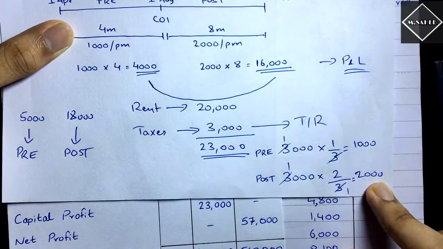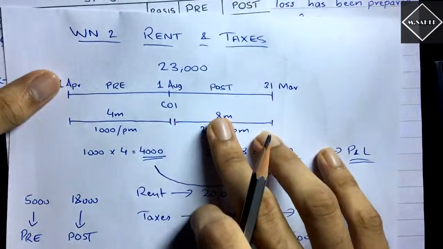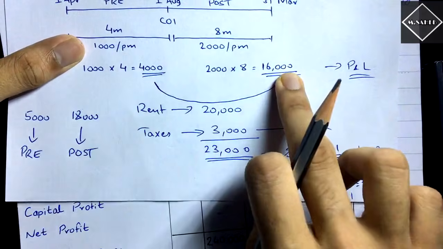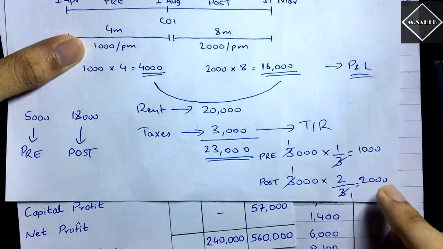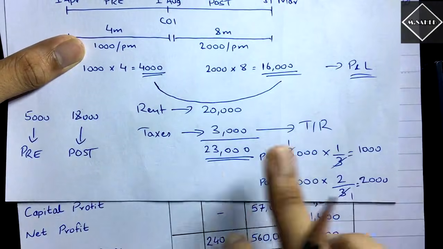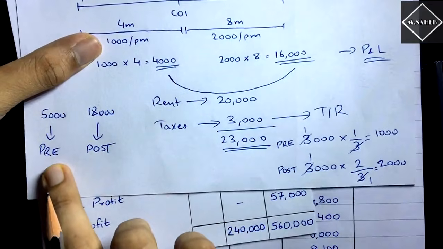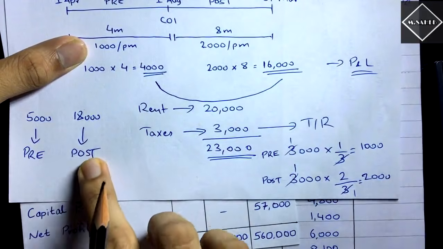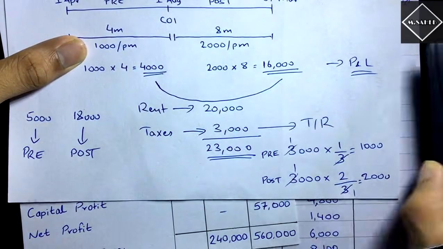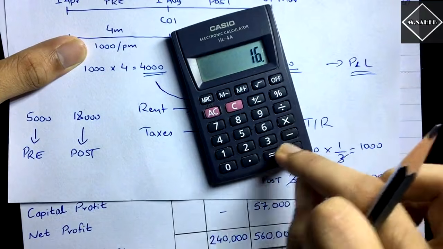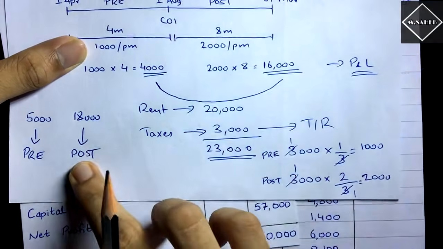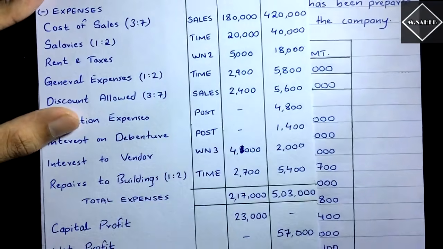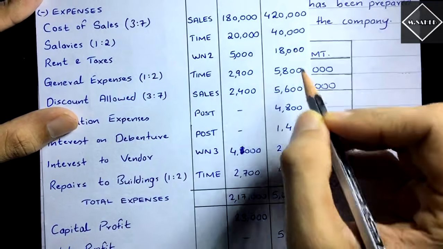the taxes of the post-period is 2,000. Now here rent and taxes are combined, so you can keep them separate also. First you can take rent 4,000 and 16,000, and then take taxes separately, 1,000 and 2,000, in the pre and post columns, or you can combine them: 4,000 plus 1,000 will go to pre, and 16,000 plus 2,000 of post, 16 plus 2 is 18, so 18,000 will go to the post column. Simple, you understood, right? 5,000 and 18,000 will go to the pre and post columns.